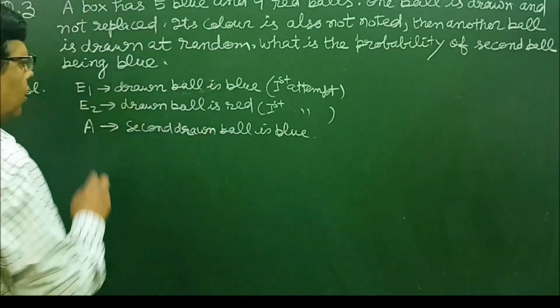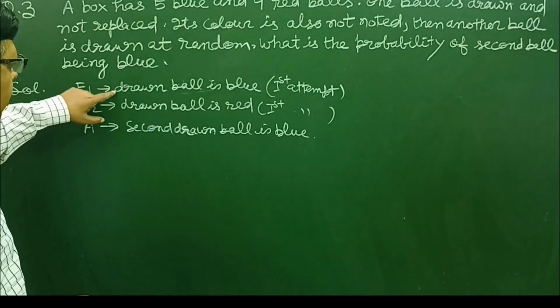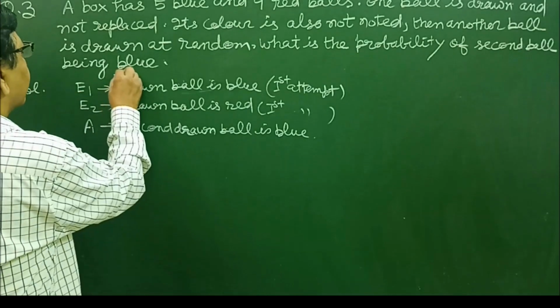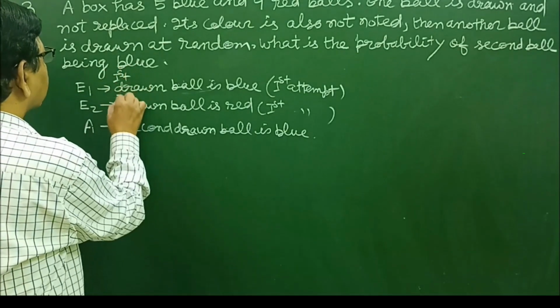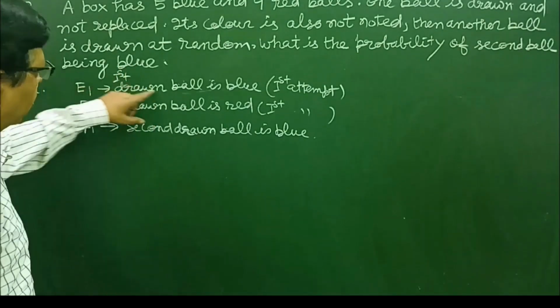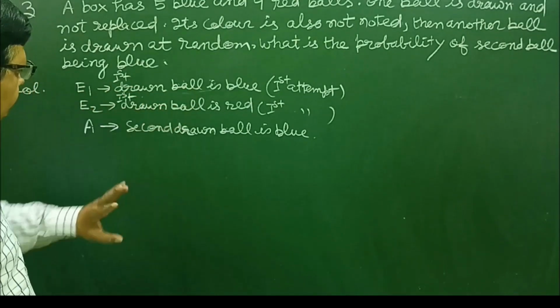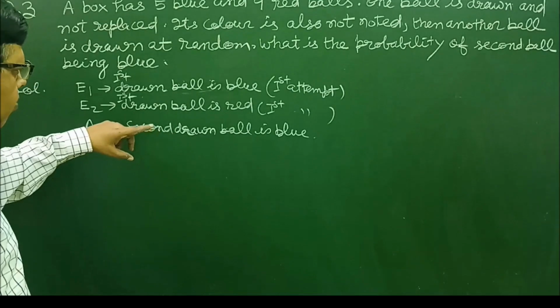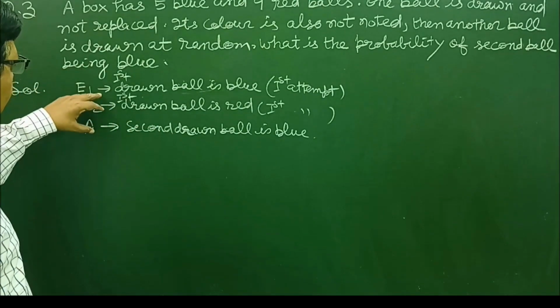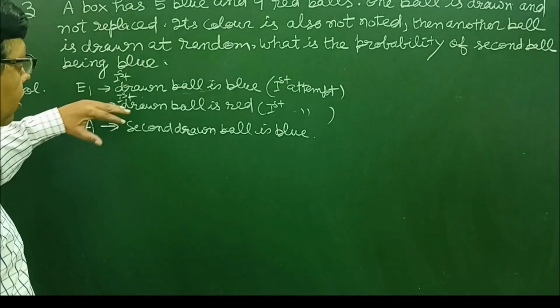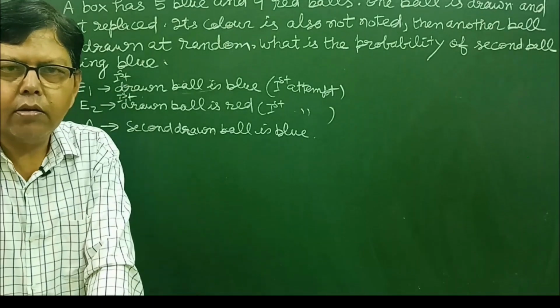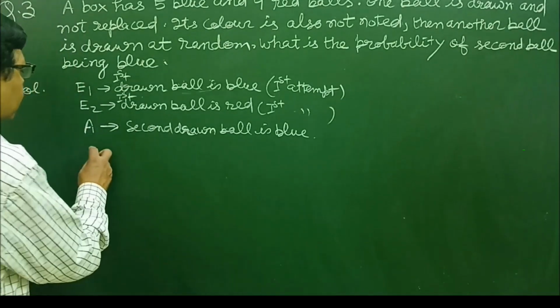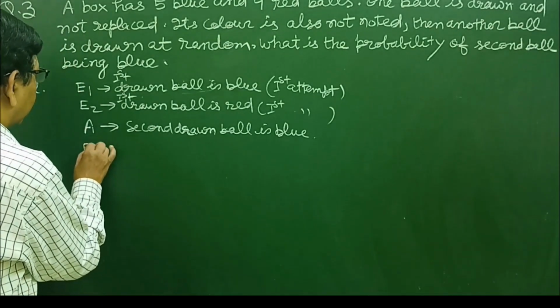This is the first event, that is, the first drawn ball. So the first drawn ball is blue, or the first drawn ball is red, and A is the event that the second drawn ball is blue, when after the first event occurs, the ball is not replaced in the bag. Now let us find the probability.